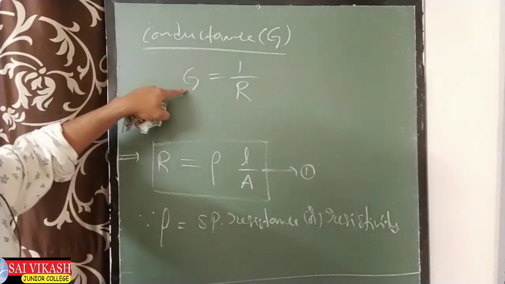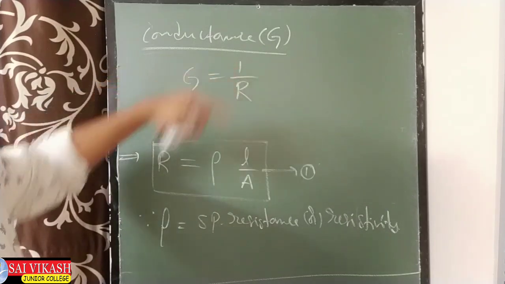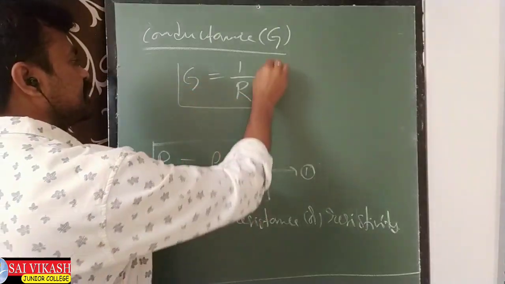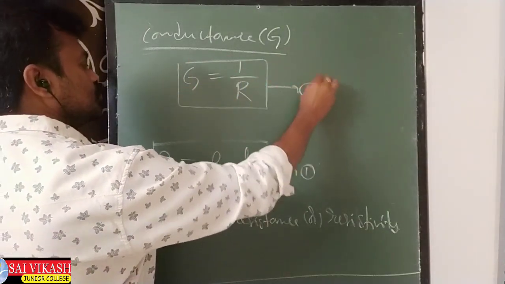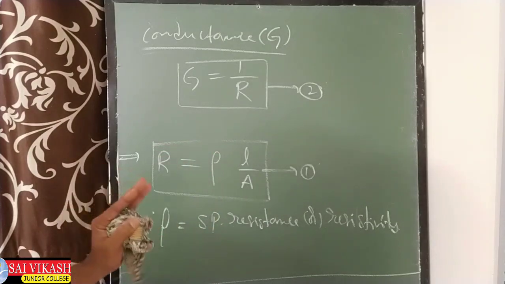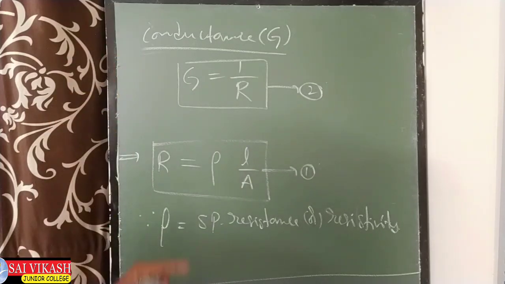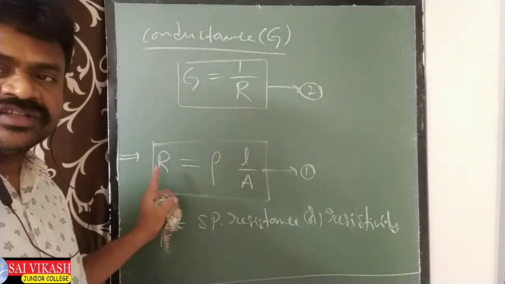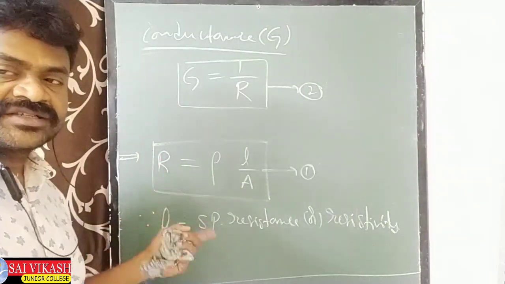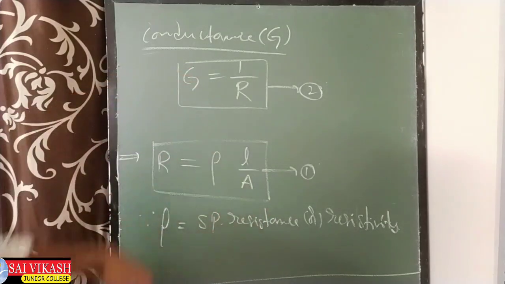Exactly how do you define it? The conductance is the reciprocal of the resistance. I am taking this as equation number 2. We will use these equations later, but before that, what is the unit of resistance?